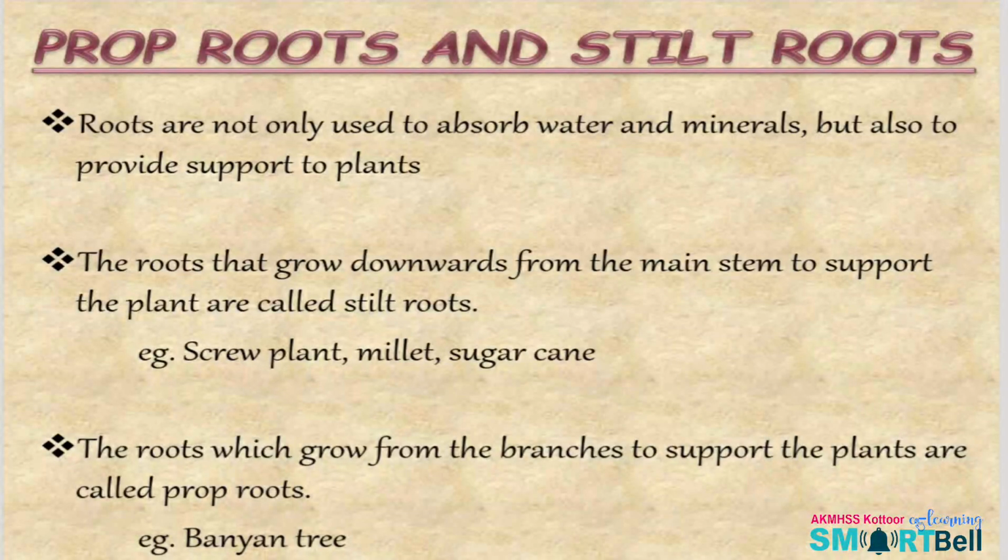Okay, write the heading: prop roots and stilt roots. Roots are used not only to absorb water and minerals but also to provide support to plants. The roots that grow downwards from the main stem to support the plant are called stilt roots. Examples are screw pine, millet, sugarcane, etc. And the roots which grow from the branches to support the plants are called prop roots. A perfect example is the banyan tree.